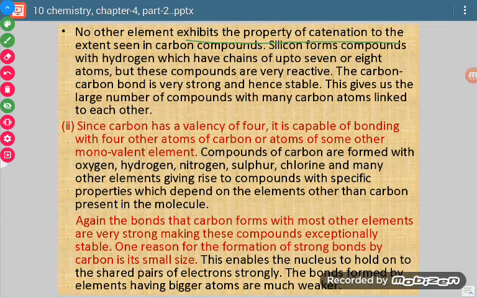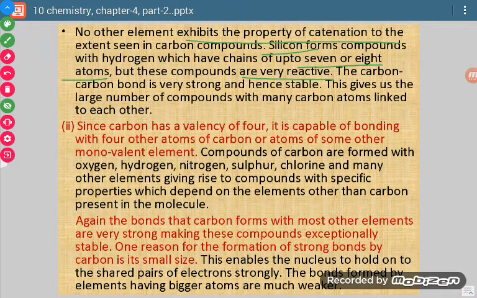Okay, now see here, one more example is given. Silicon also forms chains with hydrogen, but up to 8 members. Okay, and those compounds which it forms are also very reactive. In the case of carbon, it is not so. Okay, so we will say that because of catenation, there is formation of a large number of molecules of carbon.